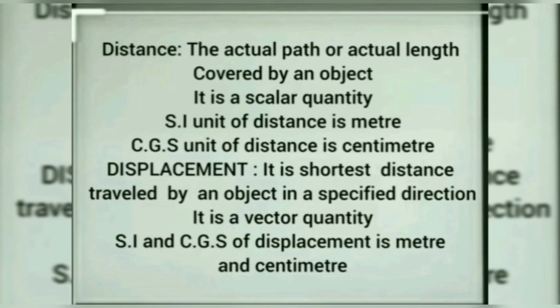Now we will discuss terms of motion. First, let us go through distance. The actual path or actual length covered by an object is called the distance. It is a scalar quantity. The SI unit of distance is meter and the CGS unit is centimeter. Coming to displacement, it is the shortest distance travelled by an object in a specified direction. It is a vector quantity. The SI and CGS units of displacement are meter and centimeter.